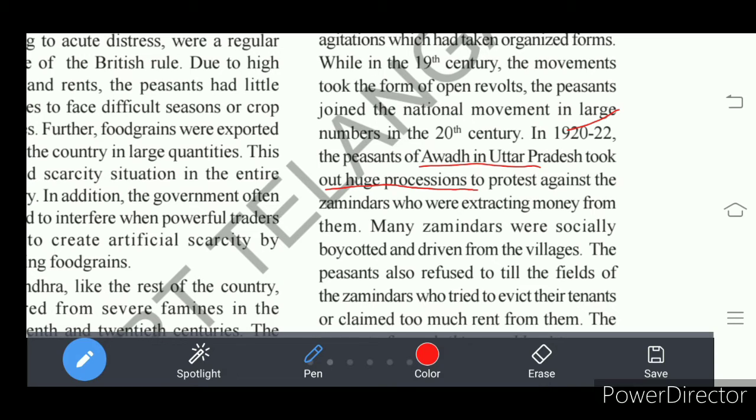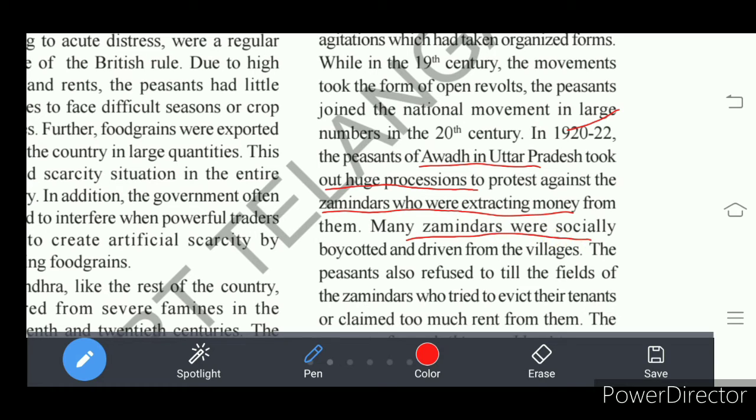Jamindars, moneylenders, and doras were extracting much more money from the peasants. So there in Awadh, peasants boycotted many of the jamindars. Jamindars were kicked out of the villages.